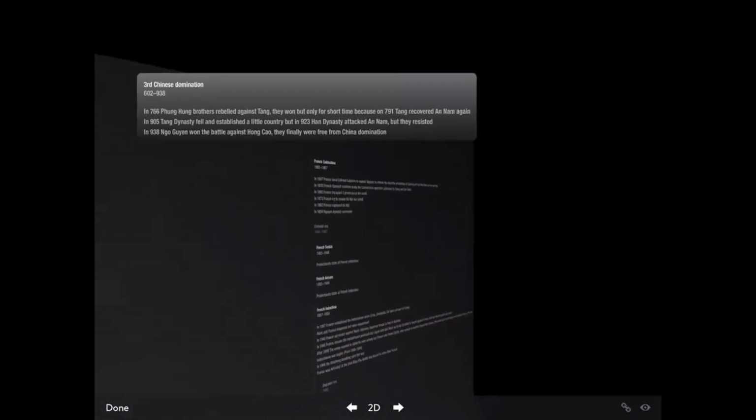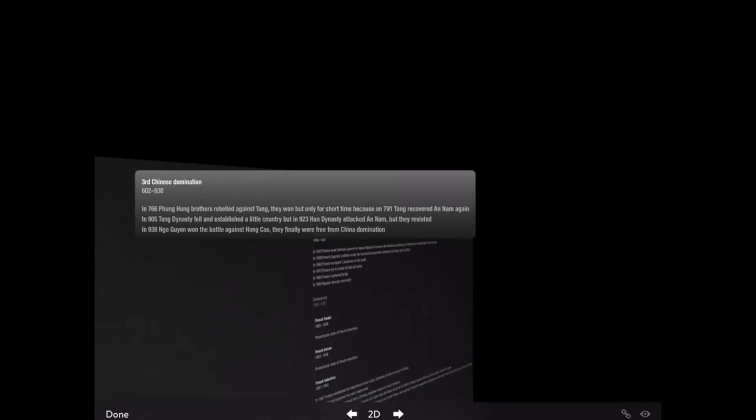In 557, the Ly dynasty had hereditary problems, and the dynasty will last until 602, when the Sui dynasty invades and conquers Van Xuan with Liu Fang, and the third Chinese domination will begin. In 766, the Feng Hong brothers rebelled against the Tang dynasty, but in 791 will be suffocated. The period will end in 938 when Ngo Quyen liberates Annam from Chinese domination.